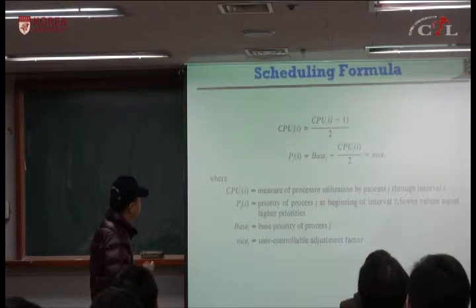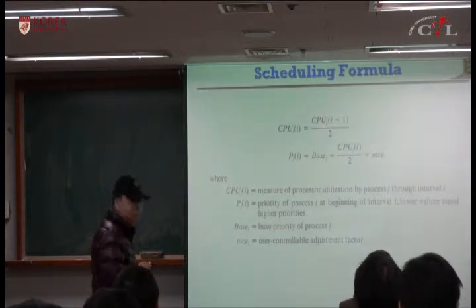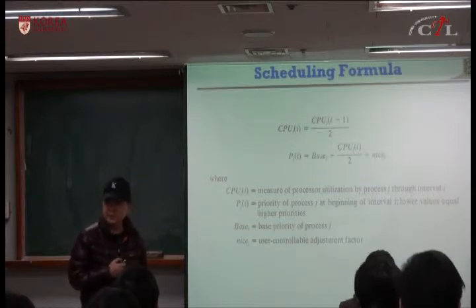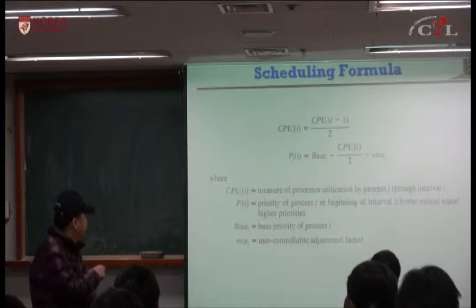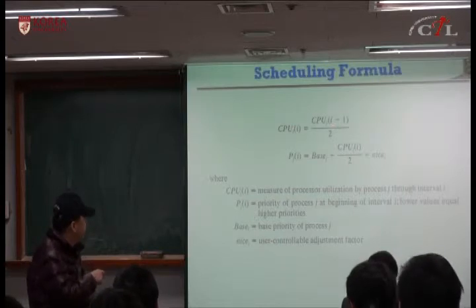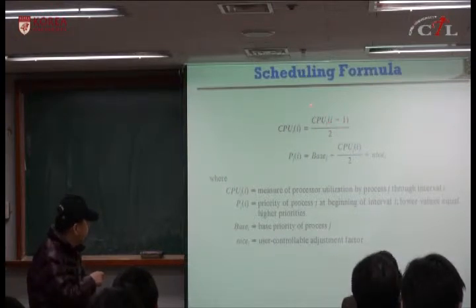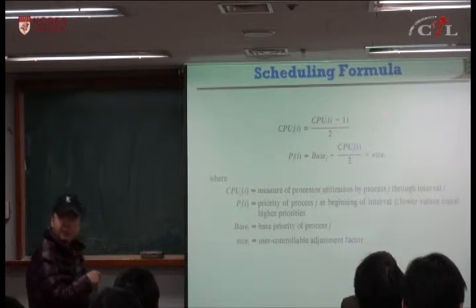And this is their scheduling formula, which is similar to what you have seen in the fair share scheduler. Their measure of CPU utilization is the CPU utilization of process j during interval i-1 divided by 2.